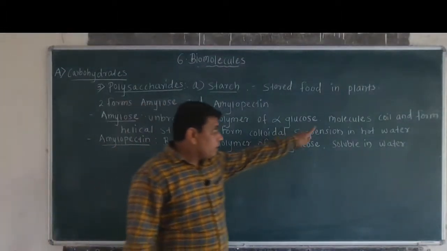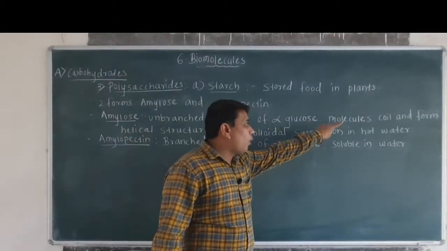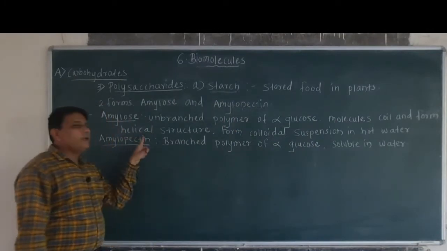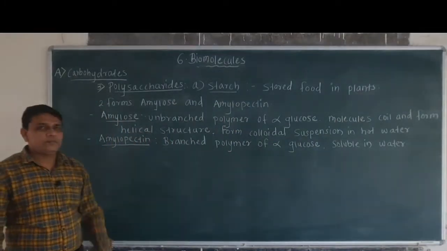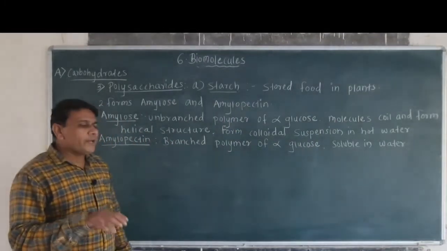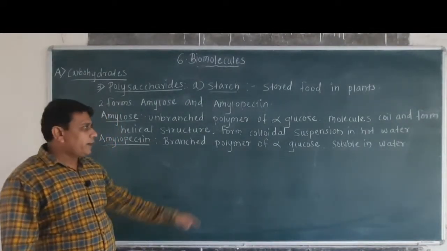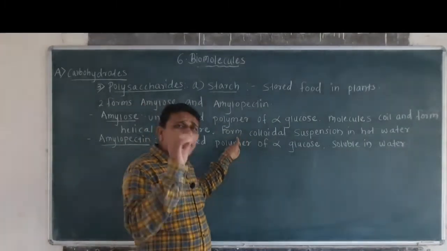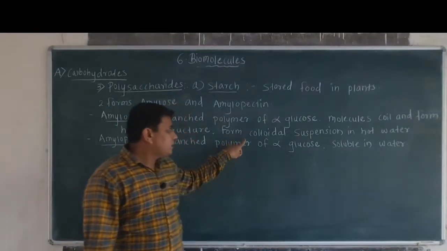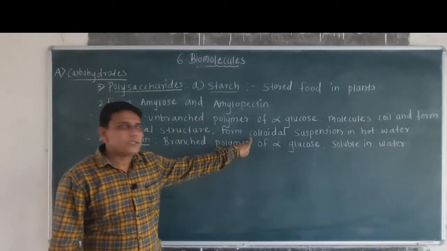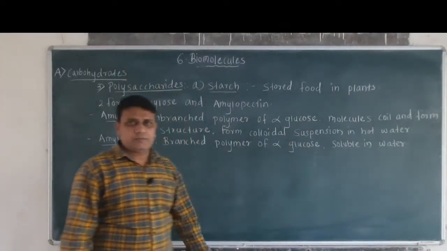Then the molecules of amylose coil and form a helical structure. Similarly, when amylose is added to hot water, it is present in the form of particles, and this suspension is called a colloidal suspension.